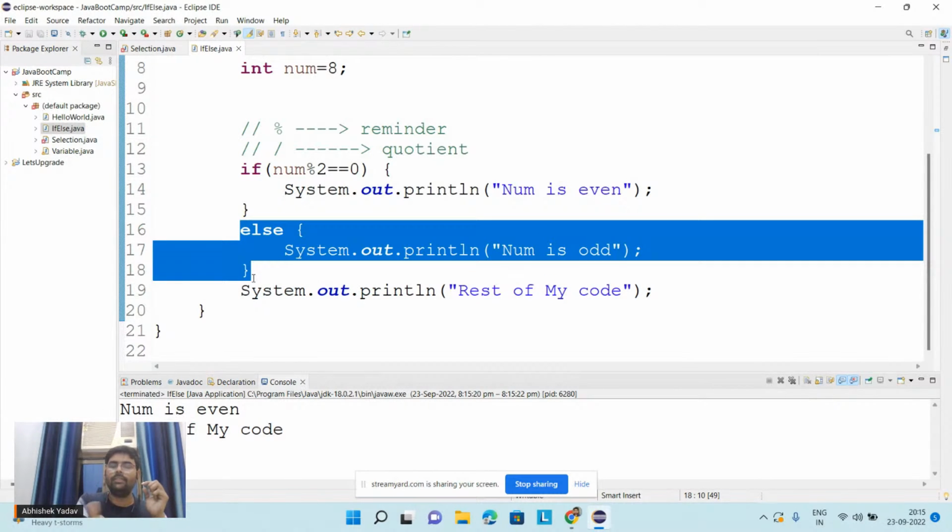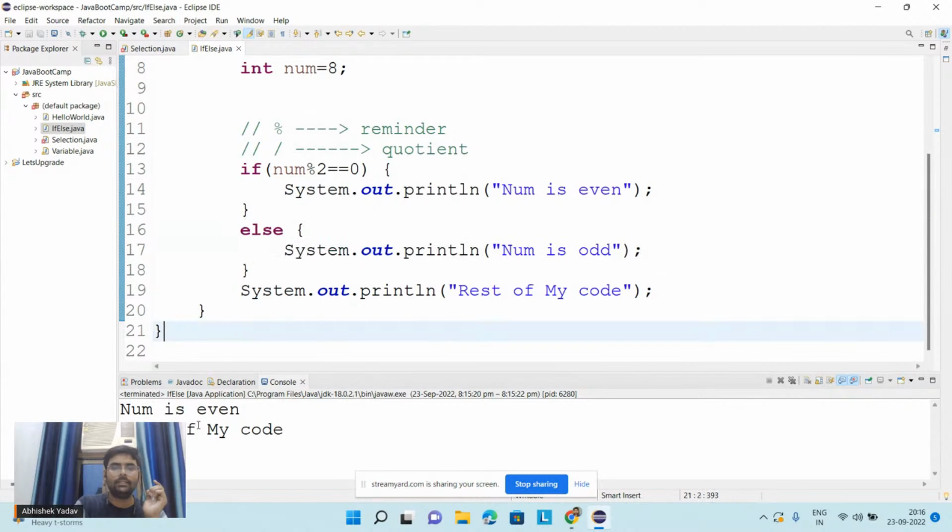But here I have to skip some lines, so that's why we are using conditional statements. That's why we are using the if else statement, because here I have given two choices, and between the two choices I have to choose only one option. After that you can see that the rest of my code is printed on the output screen. So now everyone is clear with the if else part.